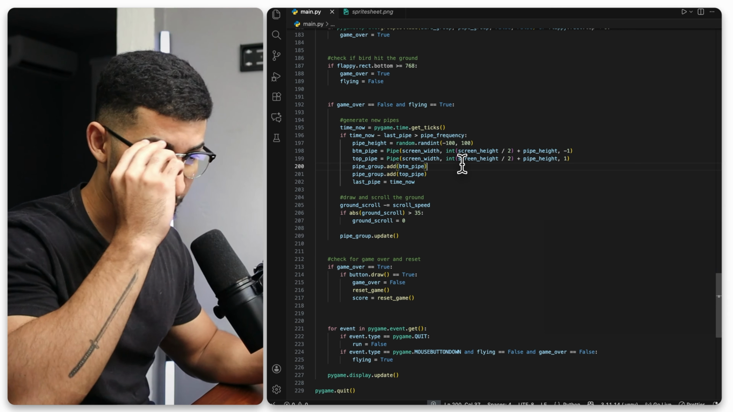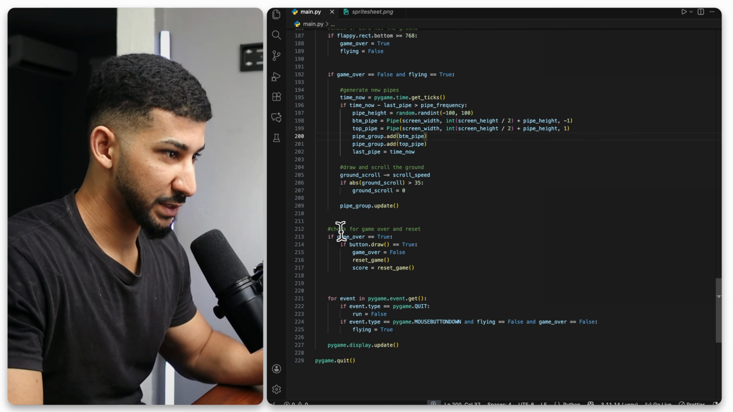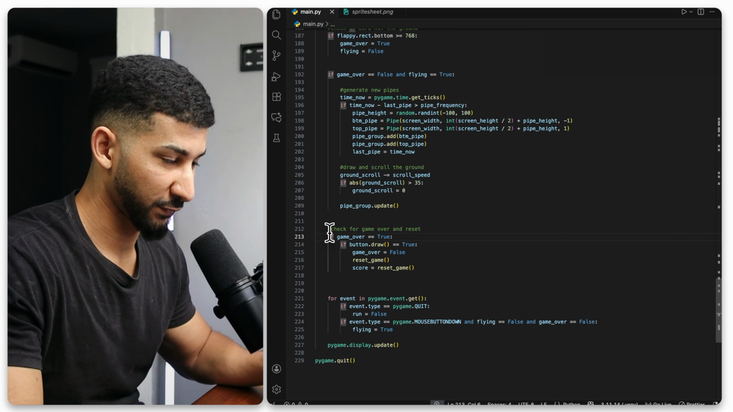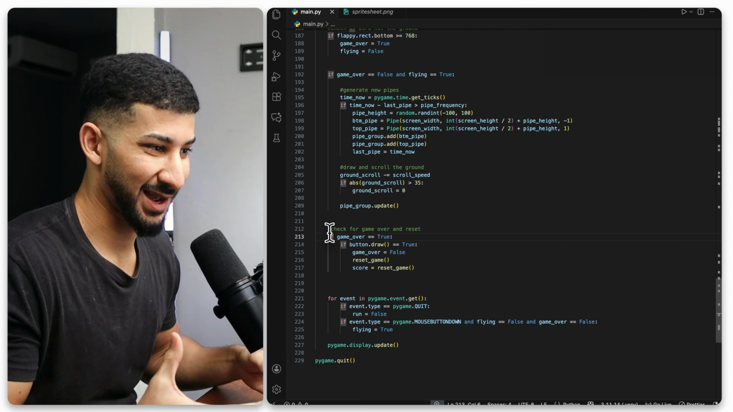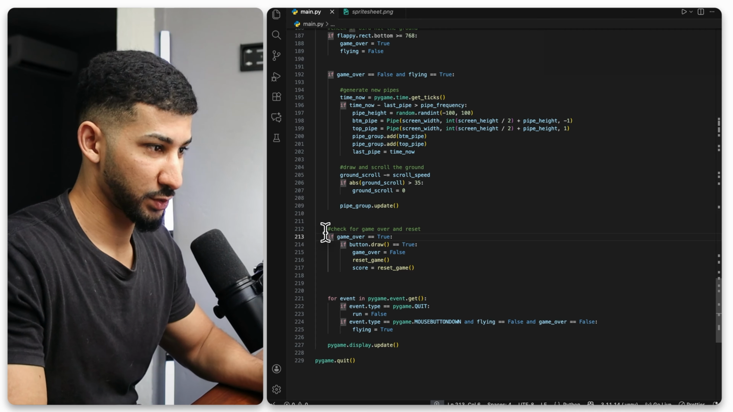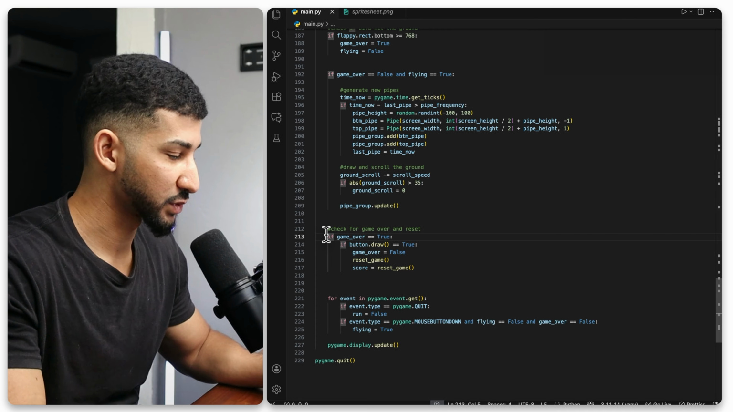All right, so that's pretty much it. I just added the last portion of the script, which is to check for when the game finishes and also gives me the option to reset the game. So essentially, give me a button that I can click and restart the game so that I can continue playing.